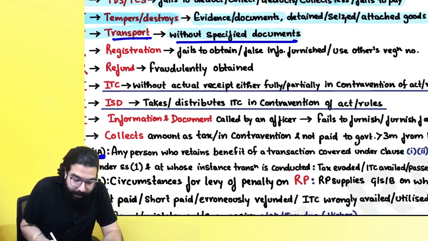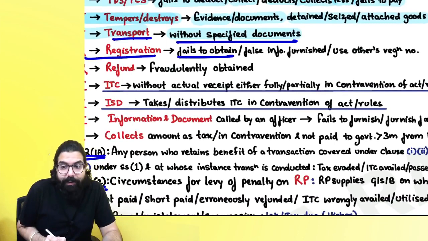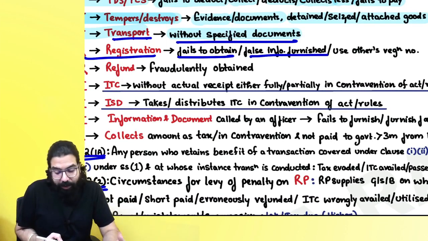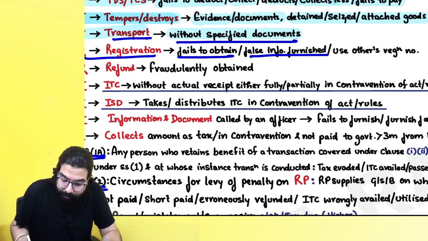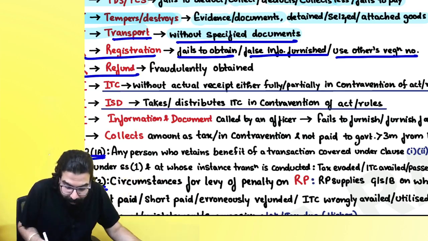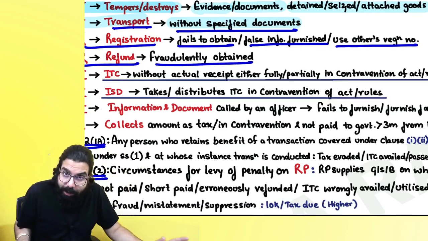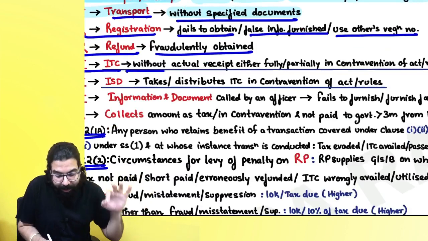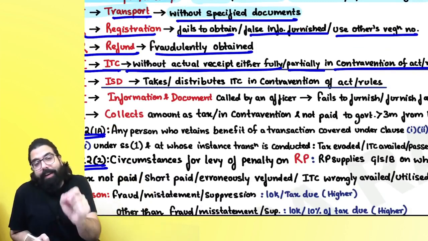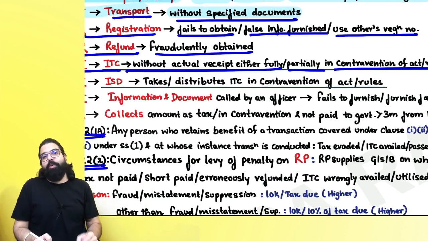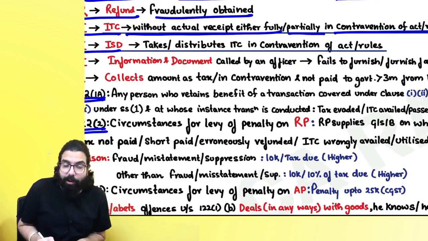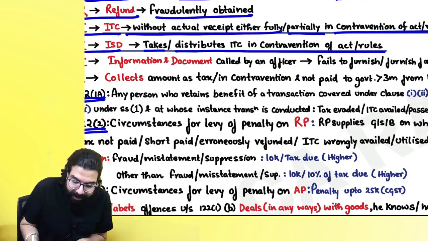Then registration: you failed to obtain registration, or false information is furnished during taking of registration, or you are using another person's registration number and doing business. Refund: fraudulently you have taken a refund by giving fake documents, etc. ITC: without actual receipt of the goods fully or partly, in contravention. ITC should be taken only once you have received the goods. Then ISD: if you are an input service distributor, you take or distribute ITC in contravention.